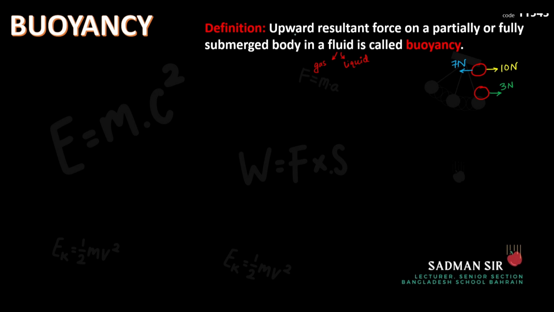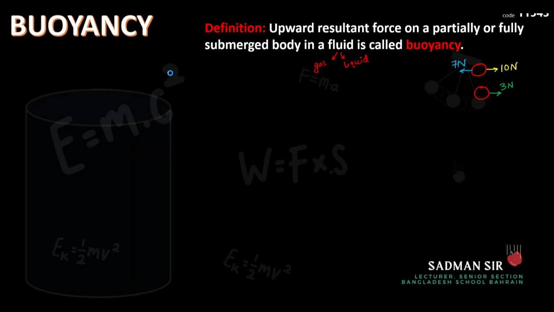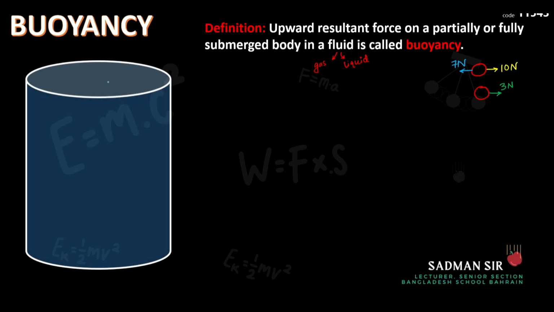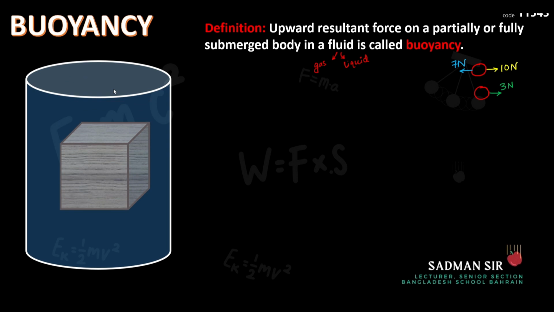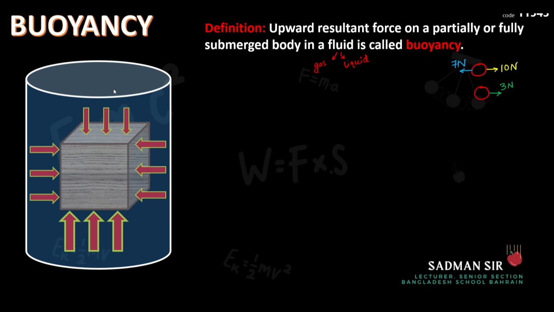Now, why are we mentioning upward? How do we know that it will always be in the upward direction? Inshallah, through our discussion, we will get the idea about that. So let us say we have a jar full of water. Okay, it is full of the liquid. Now, if we submerge a rectangular object in it, what will happen? Yes, correct. So force will act on this object from all the directions. You can see from left, right, above and bottom, right? From all directions, the force is acting. So let us talk about the forces that are being applied from left and right direction.